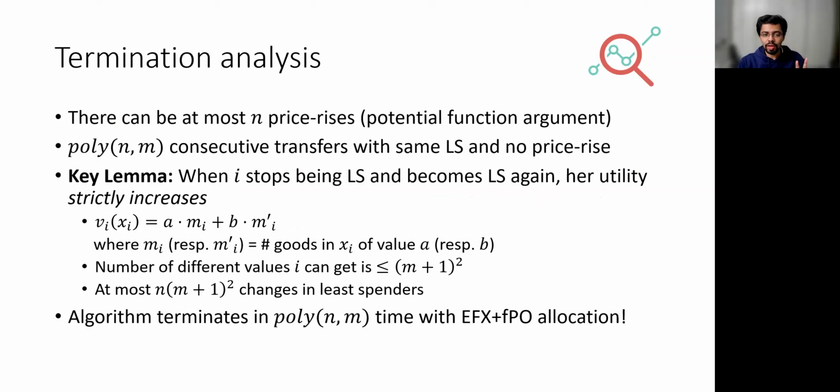Now, because there are only two values, a or b, the value that an agent has for a set of goods is simply a times the number of goods of value a plus b times the number of goods of value b. And each of these quantities is bounded by m plus 1, where m is the total number of goods, which means that the number of different values an agent can get is at most polynomial, which means that an agent can become a least spender again at most polynomially many times. Together with other arguments, this shows that our algorithm terminates in polynomial time with an EFX allocation.